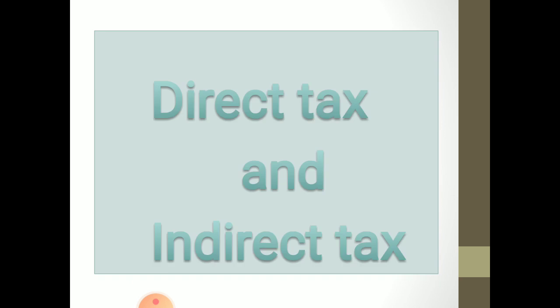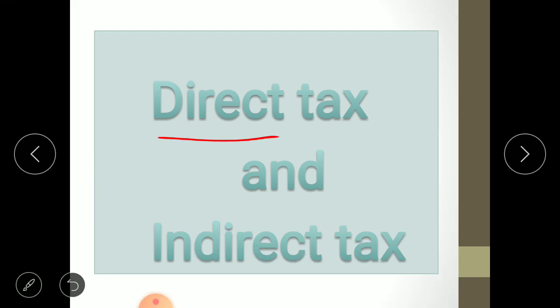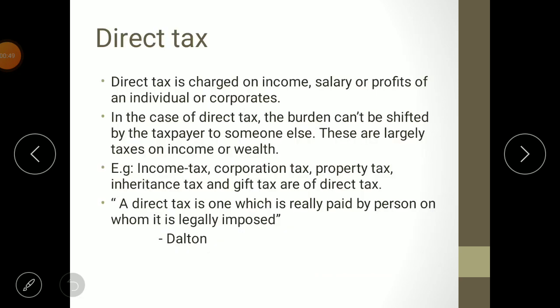If we see the definition from these words only, then direct tax is a tax which is charged directly on a taxpayer, and indirect tax is a charge by one of the party to the taxpayer. Now let us see in detail. Direct tax is charged on income, salary, or profits of an individual or corporates. See, direct tax is chargeable only on the three things. Which are the three things? That is income, salary, or profit.